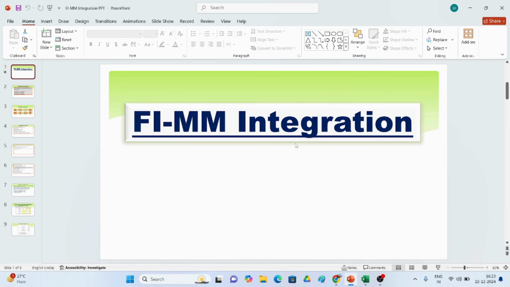Hi everyone. Today I would like to discuss FIMM integration. What does FIMM integration mean? It means we can say procure to pay, which is P2P. Here we will see some integration part between financial accounting and materials management.